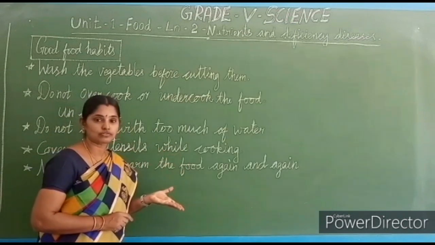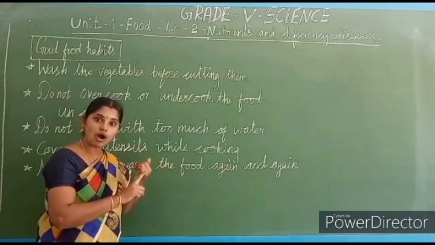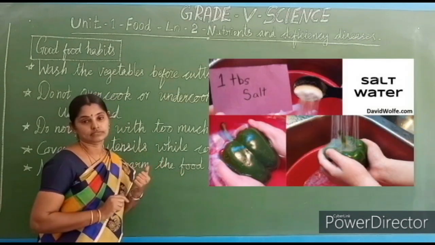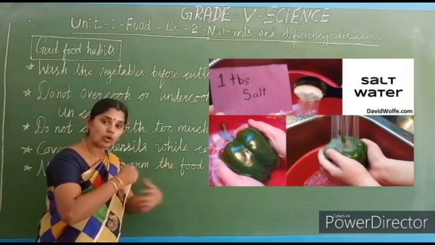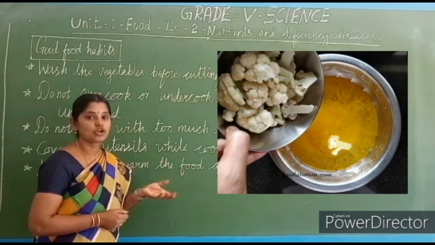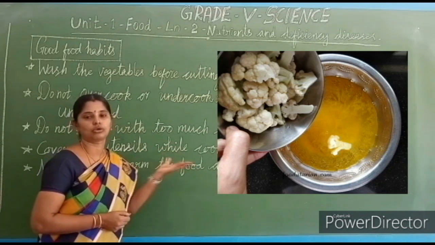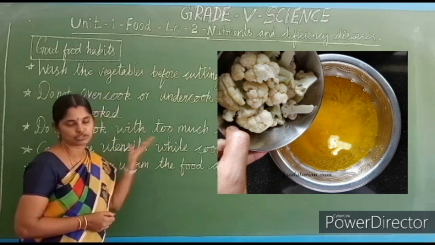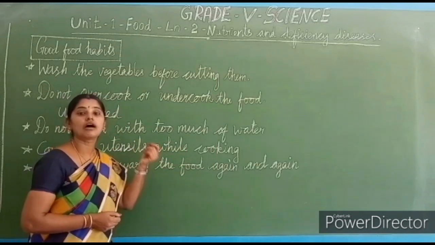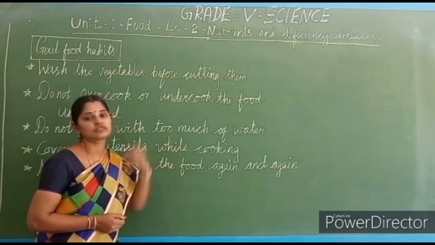Because of this corona, now we are washing them with salt and turmeric, isn't it? We add salt and turmeric powder in the water, then we wash the vegetables. What is the need of adding salt and turmeric in the water? Salt and turmeric powder are natural disinfectants.